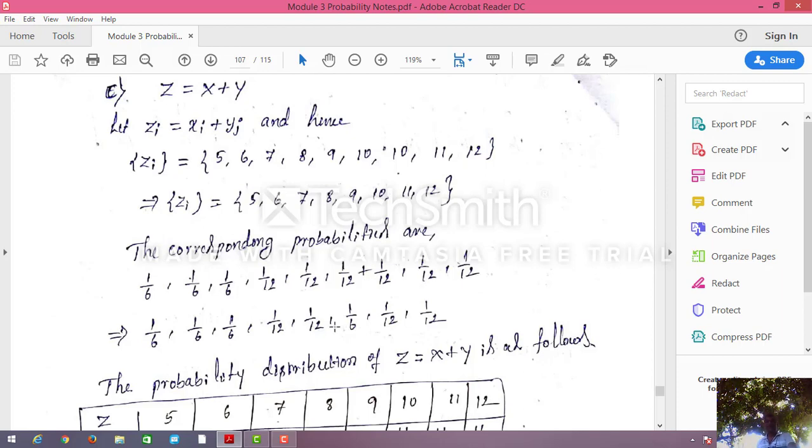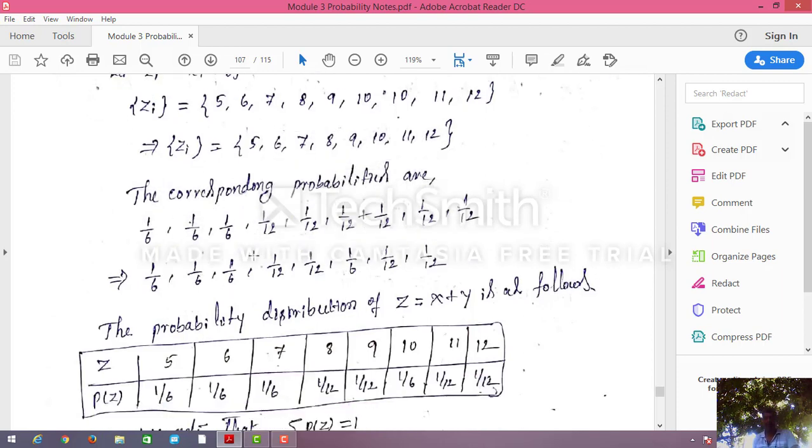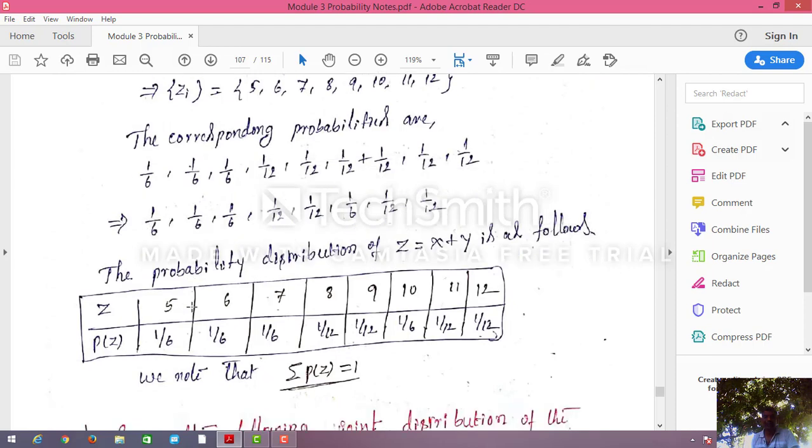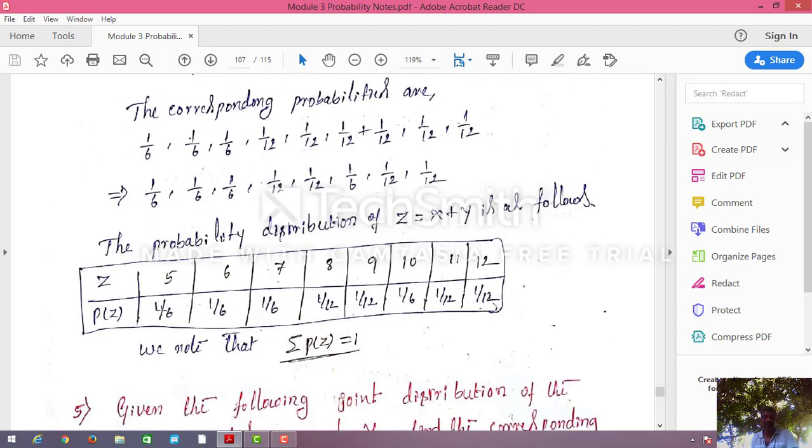Right. Now whatever I got, I am going to write in table form. The probability distribution of z equal to x plus y follows like this. Z is 5, 6, 7, 8, 9, 10, 11, 12, and the corresponding probabilities are these. If you add all the probabilities, you will get 1.